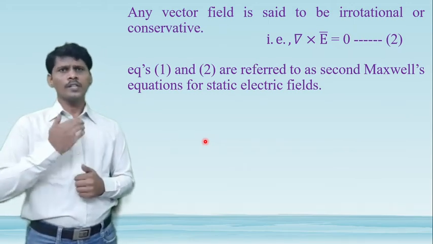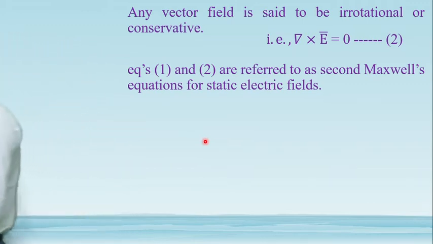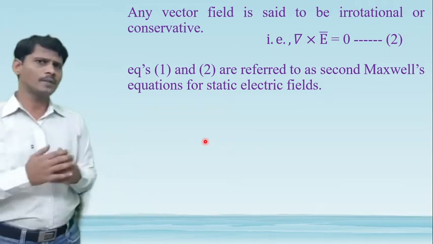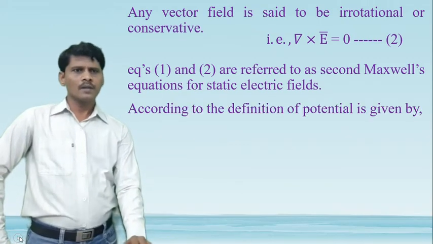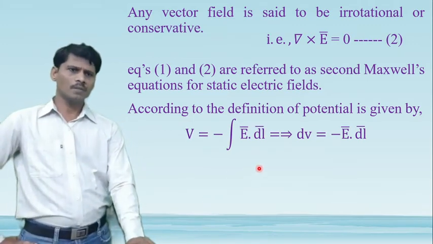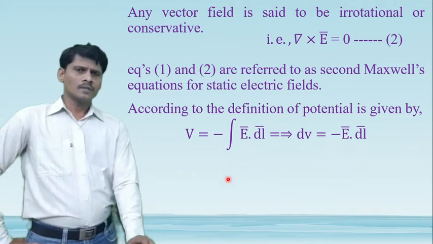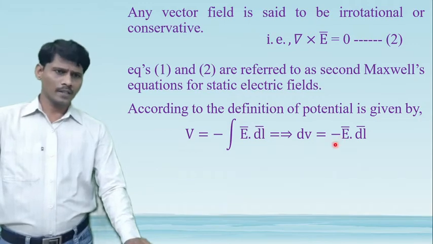Equation 1 and equation 2 are called the integral form and the differential form of Maxwell's equations. Now here we want to derive the relation between E bar and V. According to the definition of the potential, V is equal to minus integral E bar dot dl bar. Differentiating on both sides, we get dV is equal to minus E bar dot dl bar.